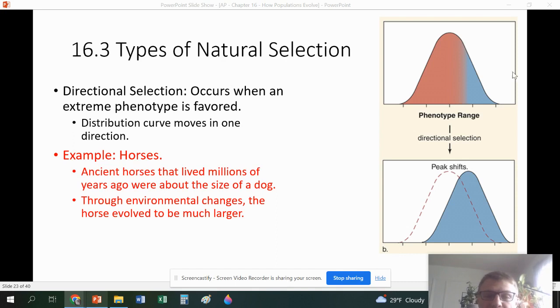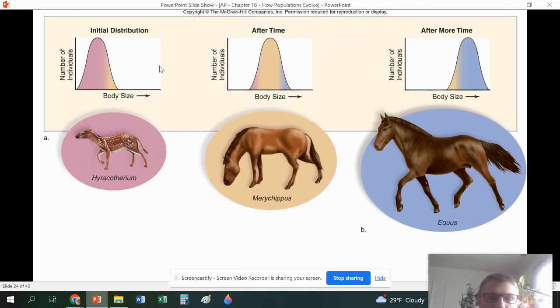All right, directional selection. This is where one side is going to be favored. You can see the rest is unfavored, so the bell curve shifts. And horses are a great example of this, where the size has gotten larger and larger throughout the years. So we can see how this body type has really just dramatically increased because of not only natural selection but artificial selection by humans.